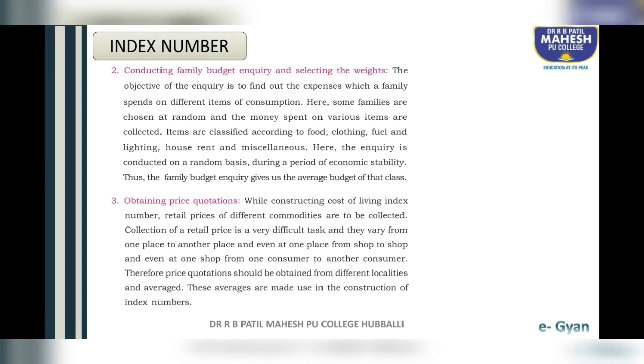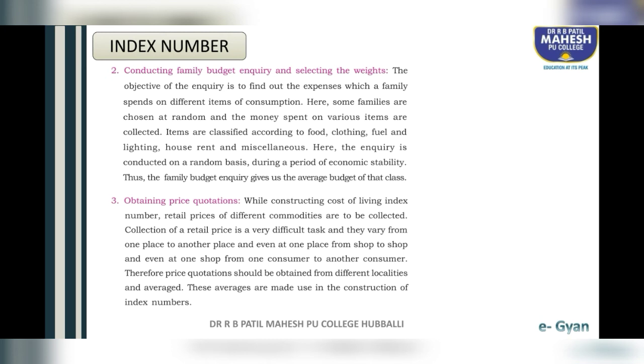Students, in the second step we collected the items. Based on the items, the third step is obtaining price quotations. Based on the items, we are going to collect the price quotations in the base year as well as current year. Students, collecting the price quotations is a very difficult task because prices are different from shop to shop.